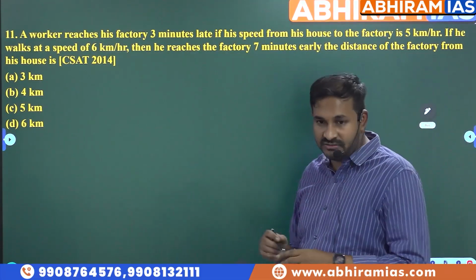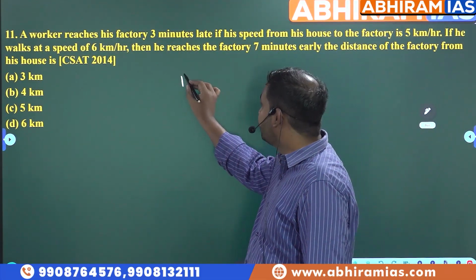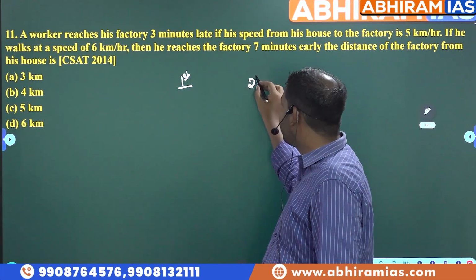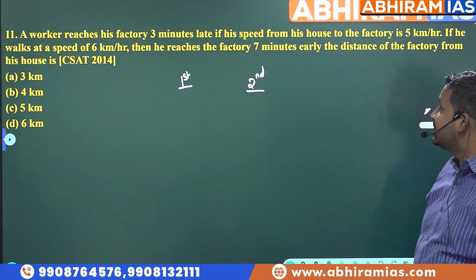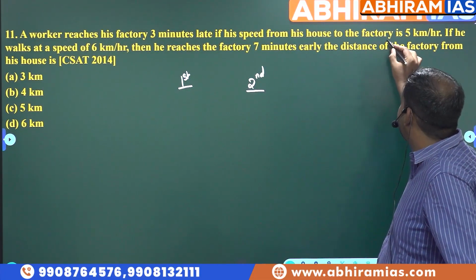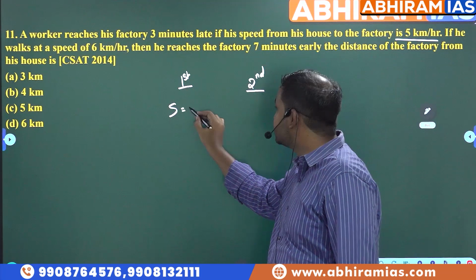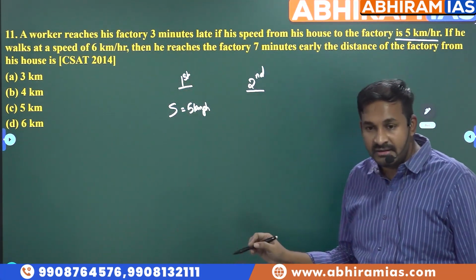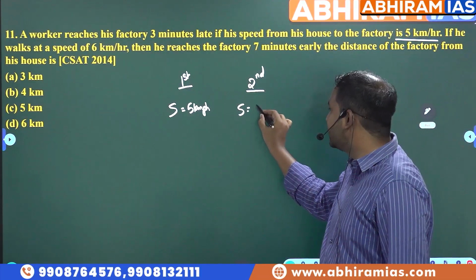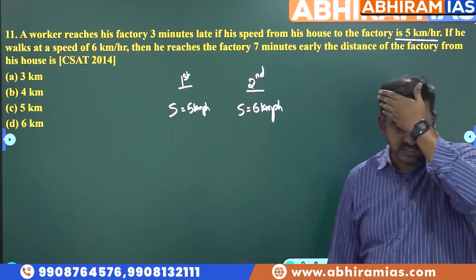Now, there are two situations, right? One is the first situation and the other is the second situation. In the first situation he is going to his factory with what speed? Speed here is 5 kilometers per hour. In the second situation, what is his speed? 6 kilometers per hour.